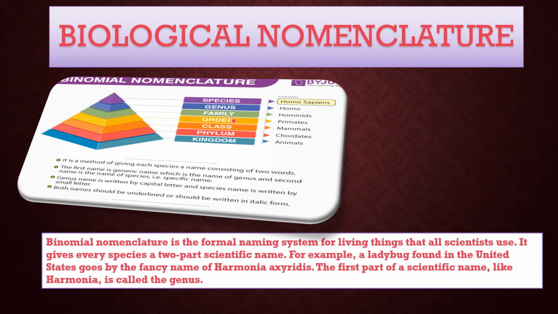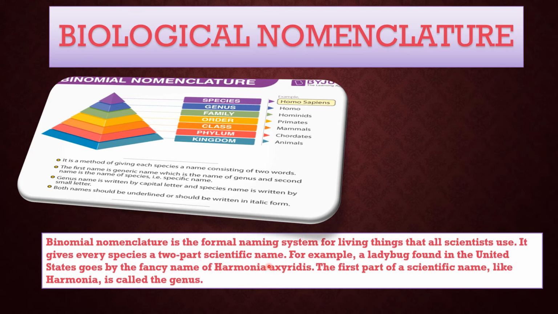Scientific names are always printed in italics. If handwritten, the two names are underlined separately. So you can say binomial nomenclature is the formal naming system for living things that all scientists use. It gives every species a two-part scientific name. For example, a ladybug found in the United States goes by the fancy name of Harmonia axyridis. The first part of a scientific name like Harmonia is called the genus and the second part is called species.